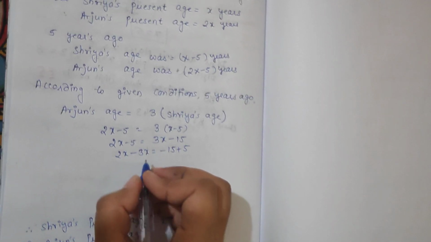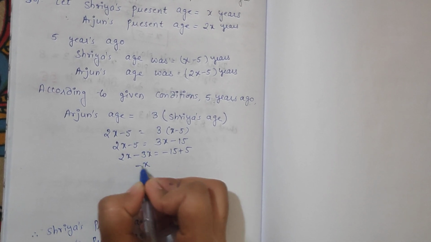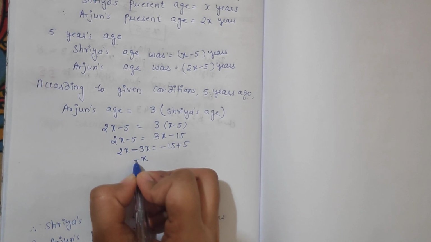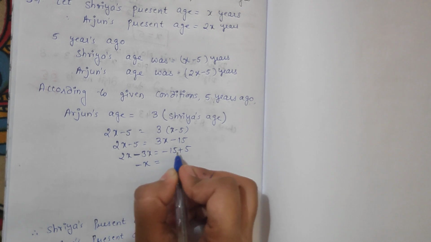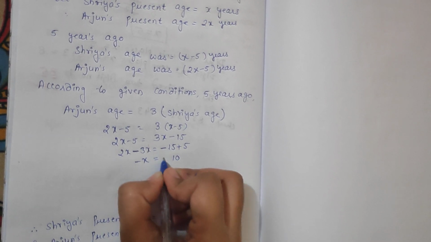Okay, so it will be minus x, right, 2x minus 3x will be minus x, 3x minus 2x x, and as 3 is bigger so its sign will come, that is minus, is equals to minus 15 plus 5. So 15 minus 5, that is 10, and as 15 is bigger so its sign, that is minus.